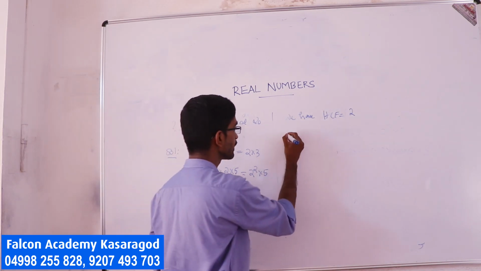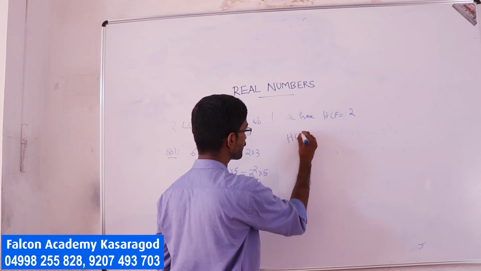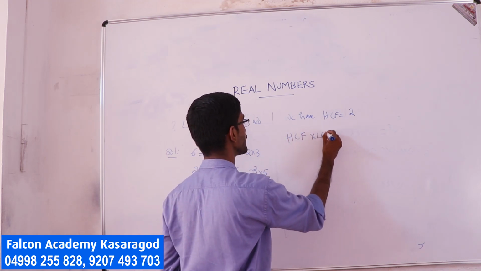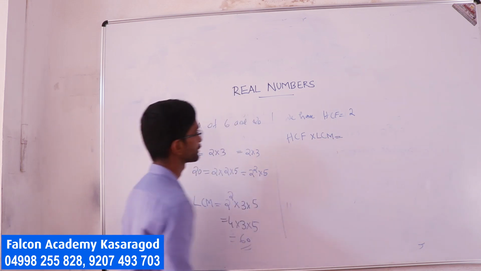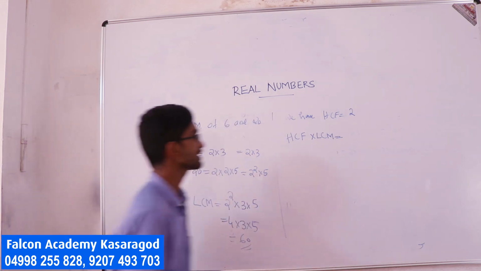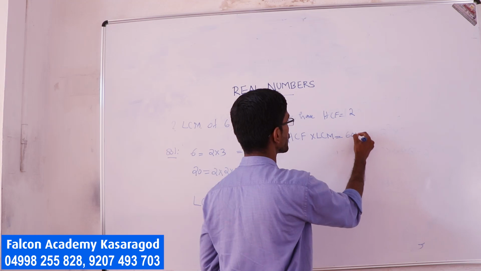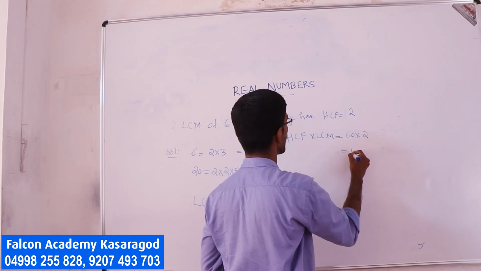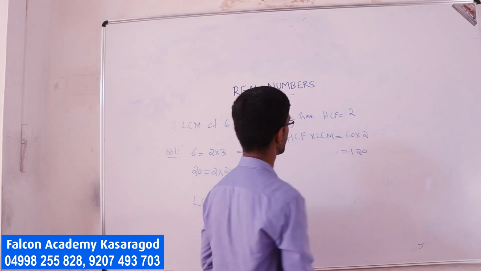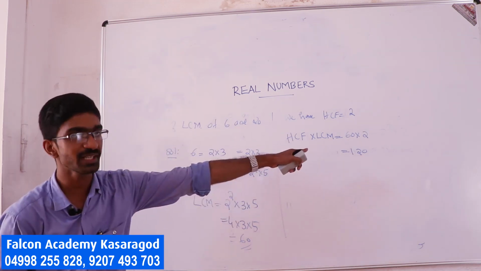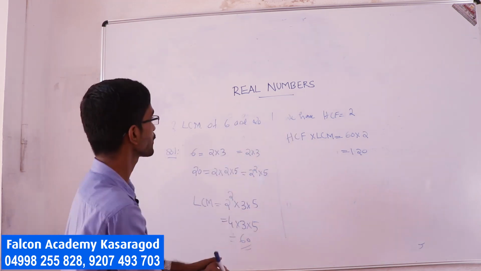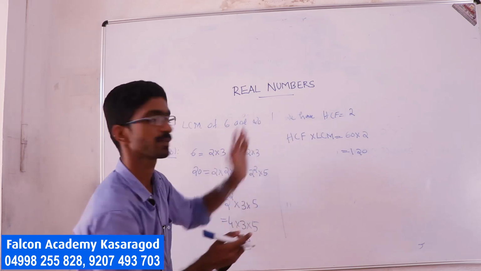Now, see HCF into LCM, what do we get here? It is 60 into 2, that is 120. Yes, that 120 is nothing but the product of these two numbers.